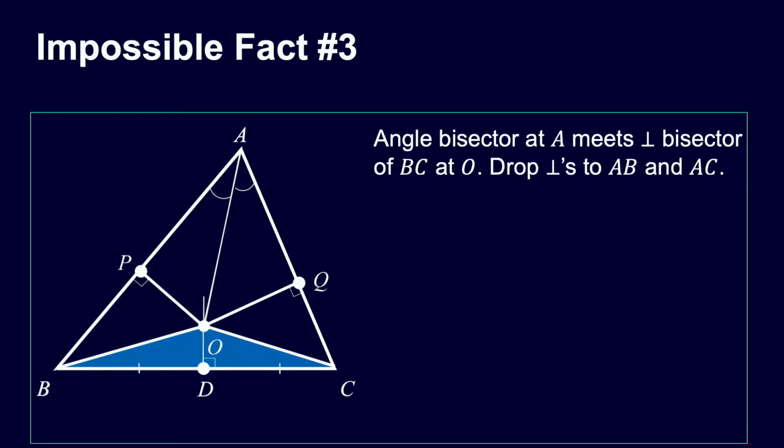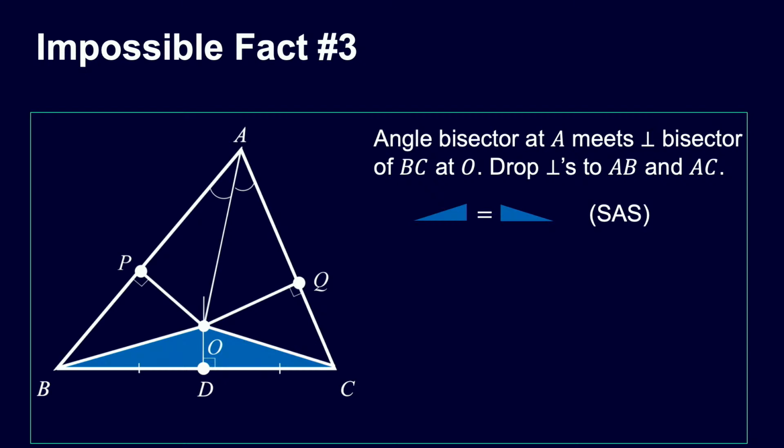Well, we've got a common side, OD, and BD and CD are equal because OD there is the bisector, right? So BD equals CD, so those two sides are equal. And between them, we've got the same angle, happens to be a right angle. One of the rules for congruent triangles is side angle side. So by that rule, these 2 blue triangles are congruent to each other.